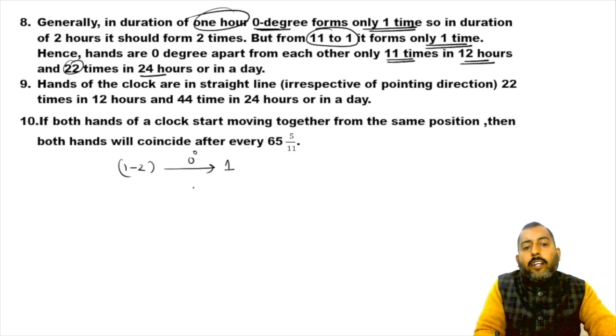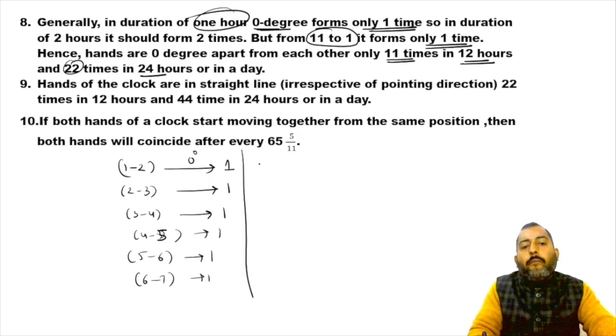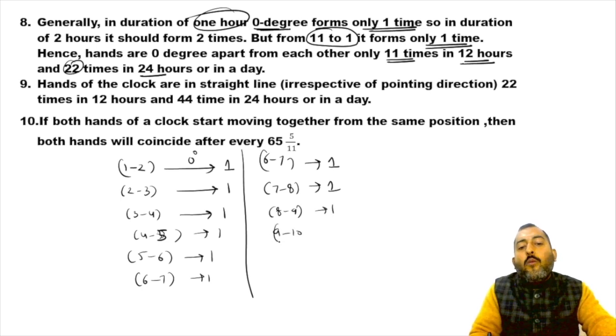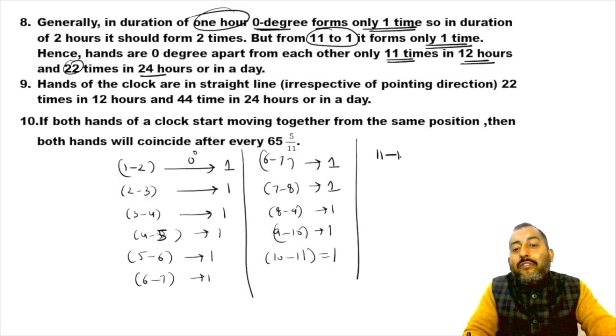I will say one time. Between 2 and 3, 0-degree will form how many times? One time. Between 3 and 4, how many times? One time. Between 4 and 5? One time. Between 5 and 6? One time. Between 6 and 7? One time. Between 7 and 8? One time. 8 to 9? One time. 9 to 10? One time. 10 to 11? One time. But if you ask me, sir, 0-degree will form how many times between 11 and 12?